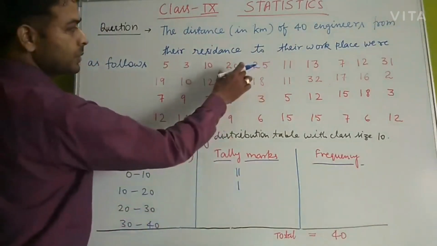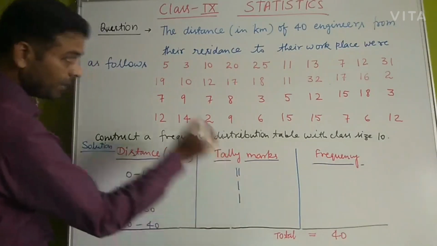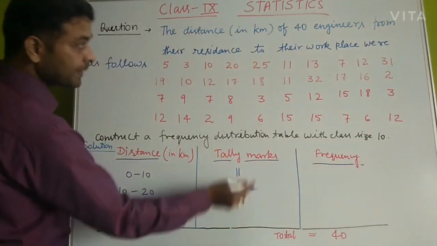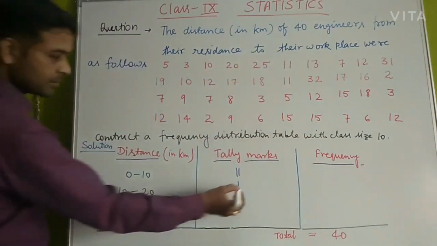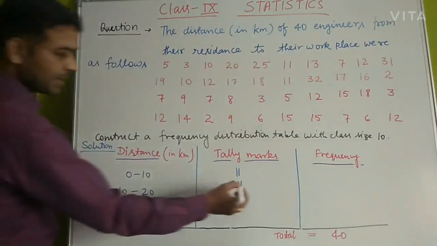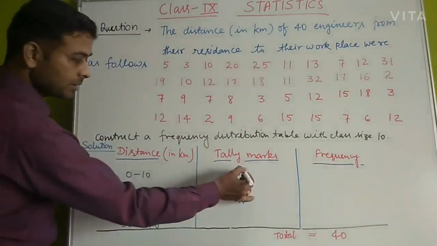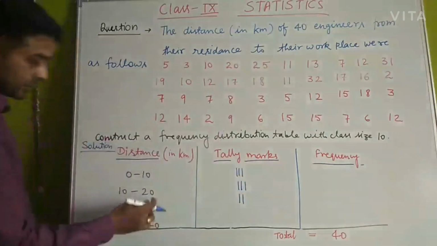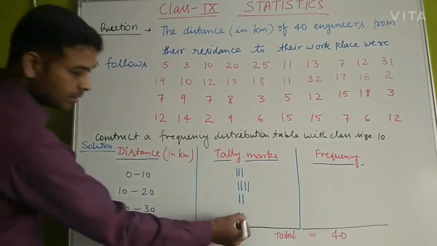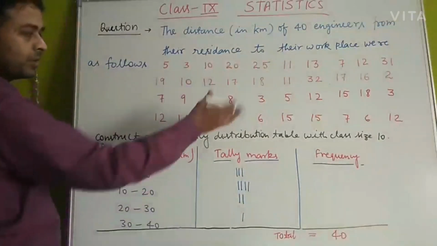Then 20 will not be included here, it will go in the next group. Then 25 is there, 25 lies in the same group, 20 to 30. Then 11 comes into this, so one more. Then 13 also lies in the same group, so it is 13 here. Then 7 lies in the first one, and 12 lies here. Then 31 lies in the last one. Likewise, we will take all the values and see where each one lies.